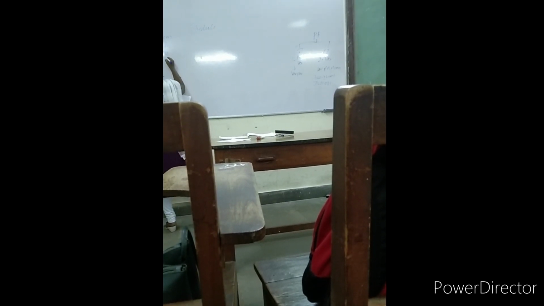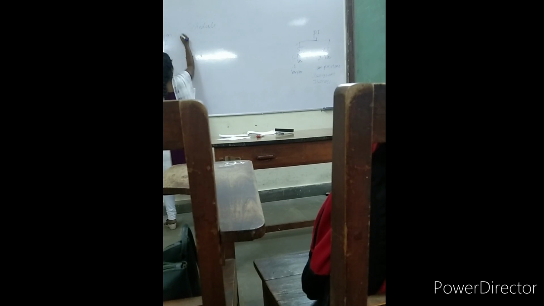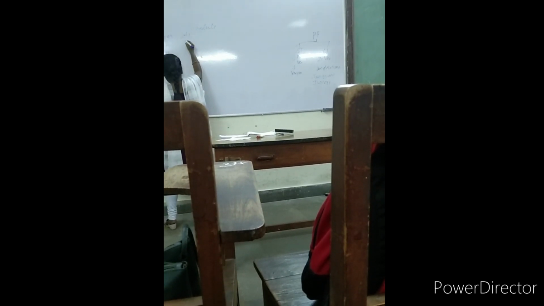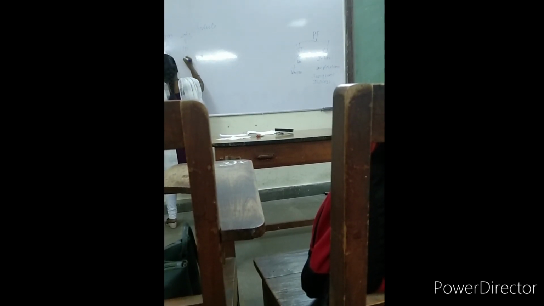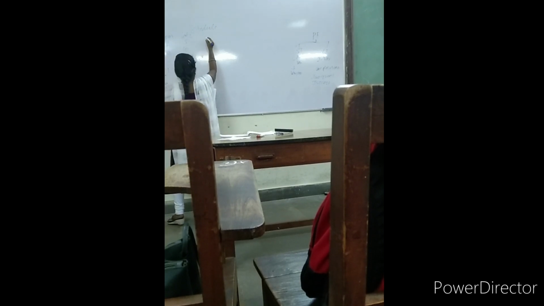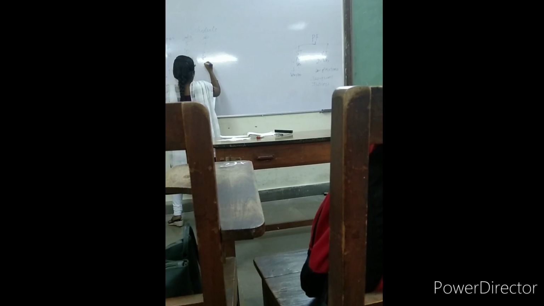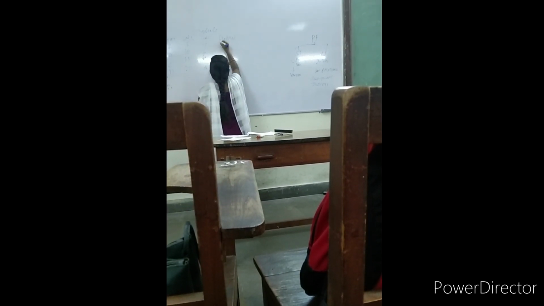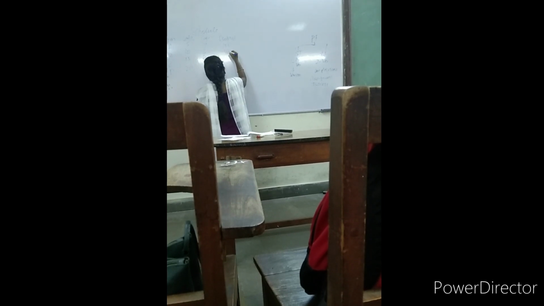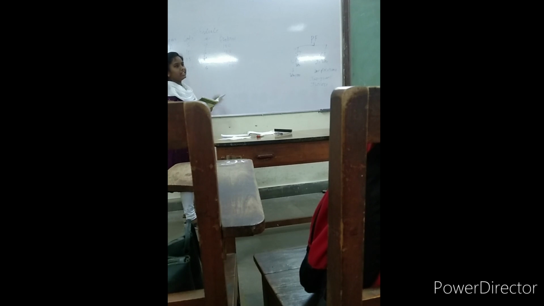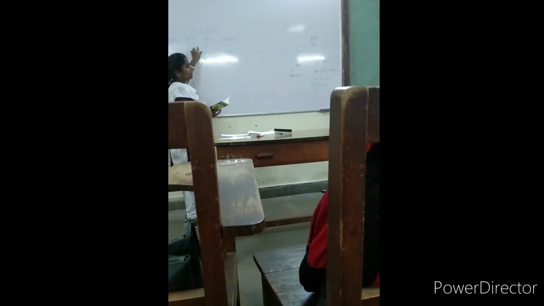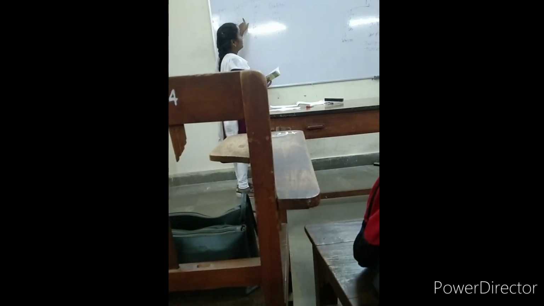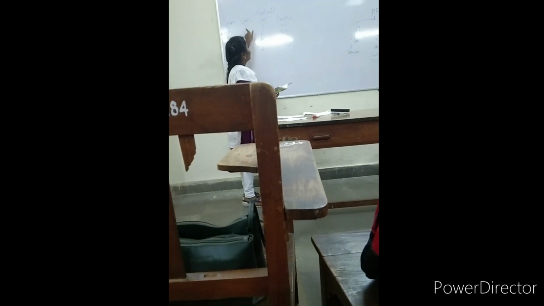Combination A, B. As we saw in the definition itself, whatever the alternative combinations of both the inputs, like labor and capital, here we are taking 5 and 9.